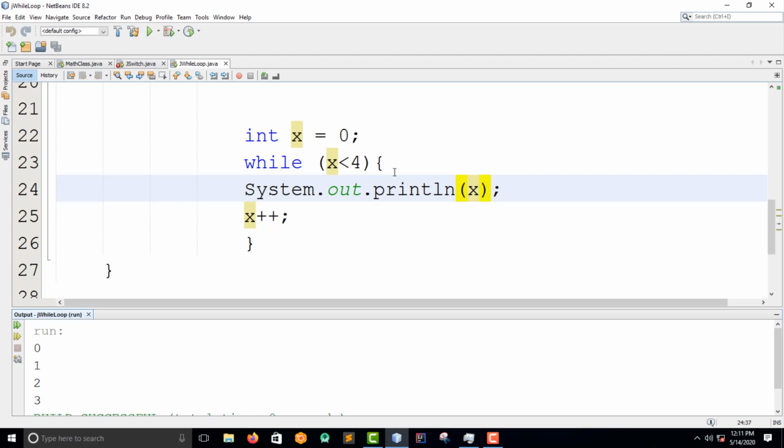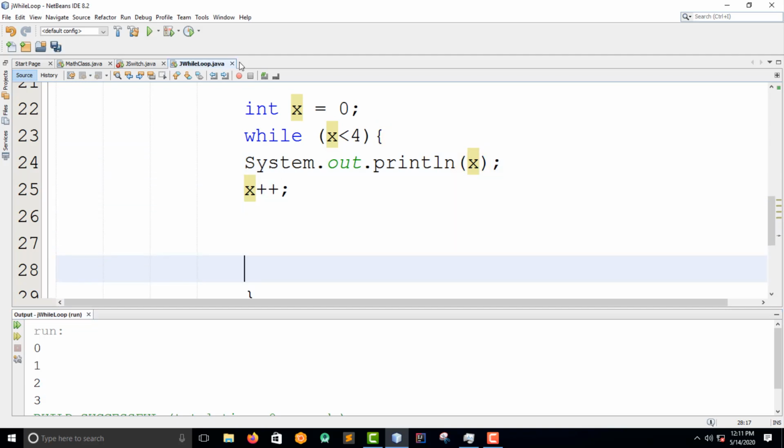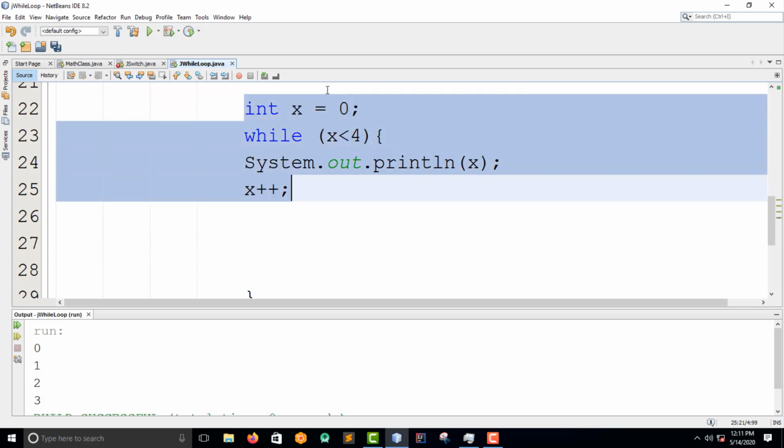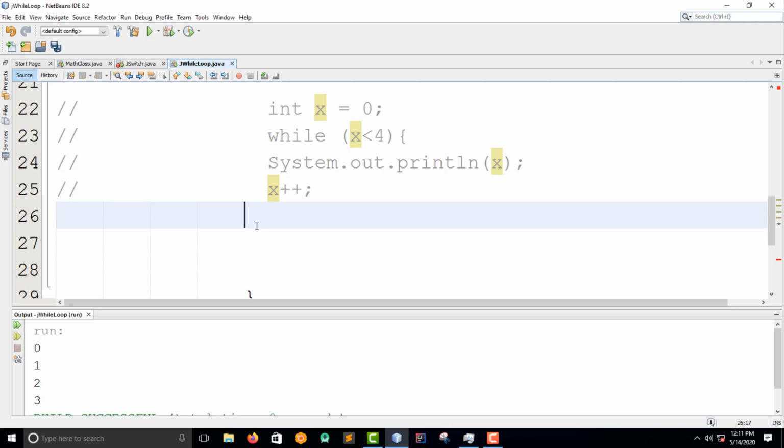For example, guys, let me just come down here. The syntax is actually simple. Instead of while, now you have to use do.